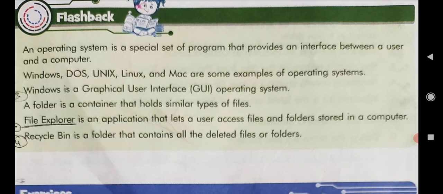A folder is a container that holds similar types of files. File Explorer is an application that lets a user access files and folders stored in a computer. Recycle Bin is a folder that contains all the deleted files and folders. So this is the summary of our chapter.